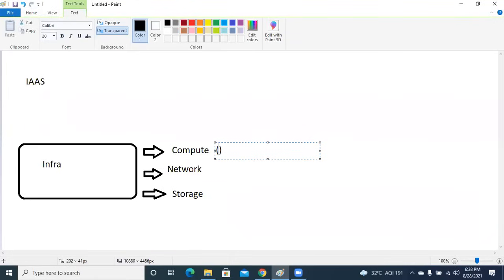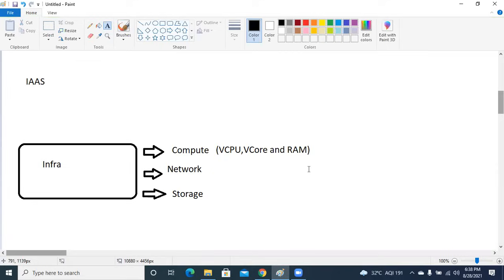It's like 2 GB RAM, 8 GB RAM. Okay, RAM, that's computing. What else? CPU, virtual CPU. What else? Guys, have you seen those Intel ads? Dual core processor, multi-core processors, i7. What are these? So vCores, right? Now what else? Your memory, execution memory, not the storage one, for the execution. These are the things which will be part of your compute, which will help you execute your resources on top of it. So let's say if you are hosting a website, your website requires compute.